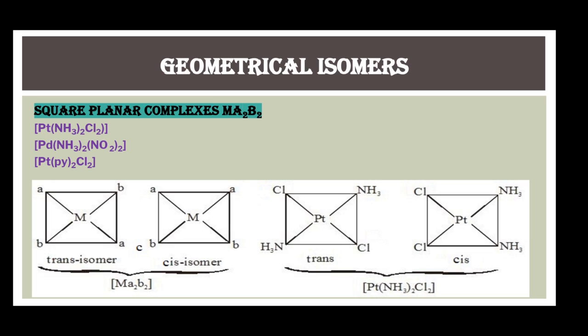In the trans isomer, the two ammine ligands or two chloro ligands are present opposite to each other, and in the cis isomer, two chloro ligands and two ammine ligands are present cis to each other.